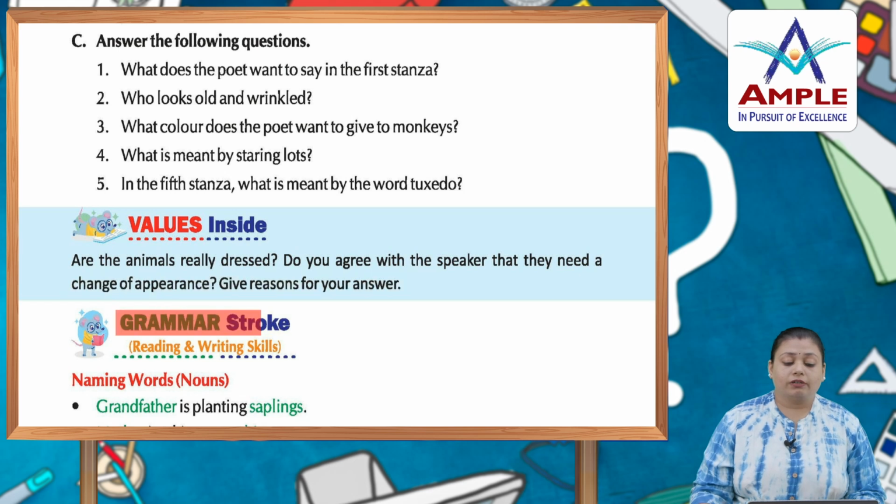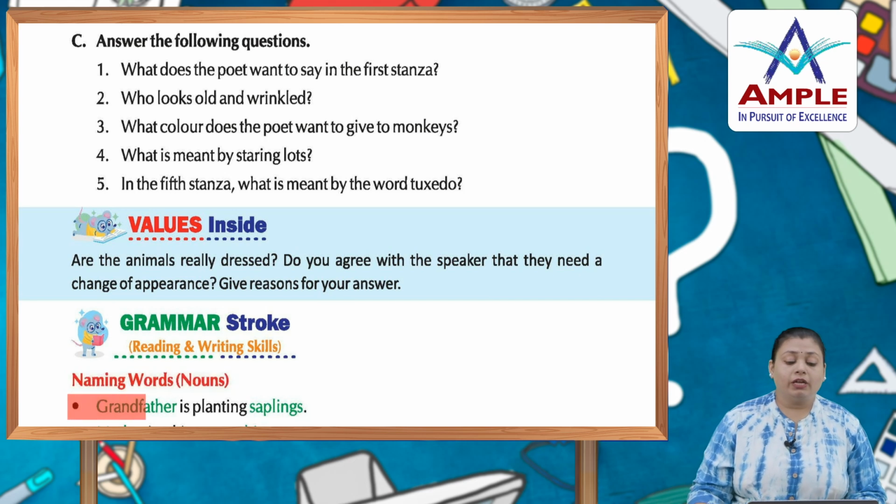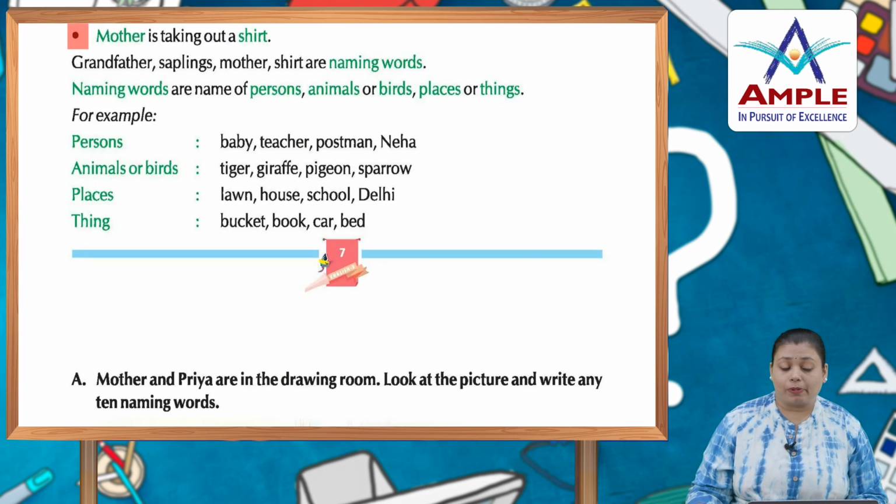Okay. Now grammar and structure, reading and writing skills. Naming words. Noun. What are nouns? A noun is the name of a person, place, animal or thing. You all know that. Okay. Now grandfather is planting saplings. Mother is taking out a shirt. Okay. Grandfather, sapling, mother, shirts are naming words. Naming words are names of a person, animal or bird, place or things.